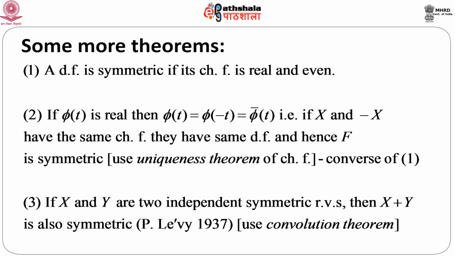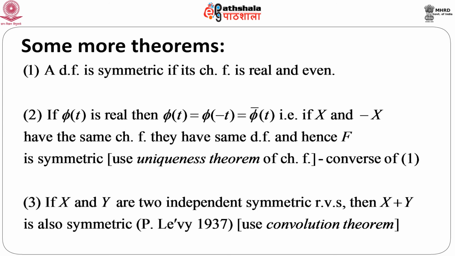So, if x and minus x have the same characteristic function, they have the same distribution function, and hence capital F, the distribution function, is symmetric. This is obtained by the uniqueness theorem of characteristic function, which we will discuss later, and this theorem is nothing but the converse of the previous theorem.